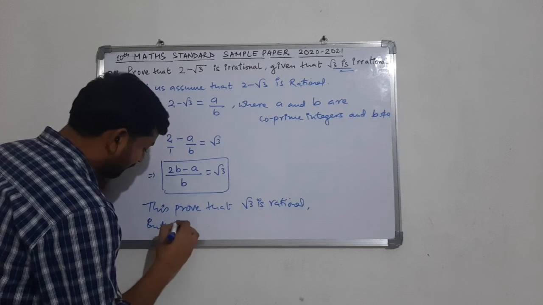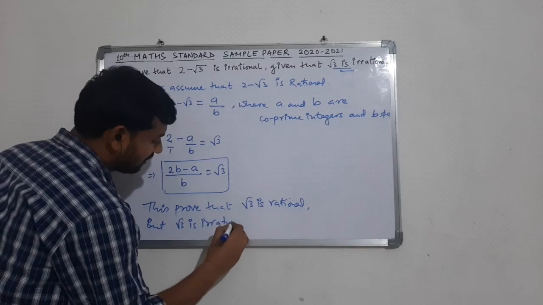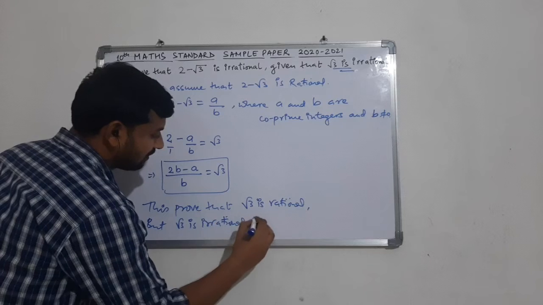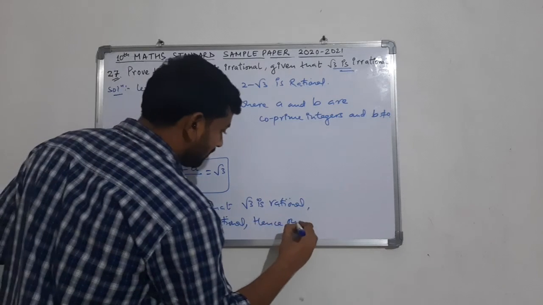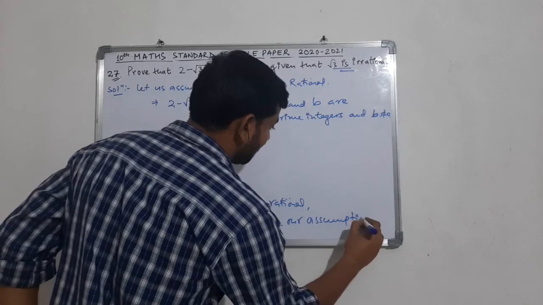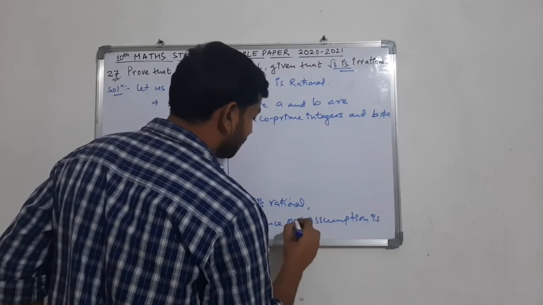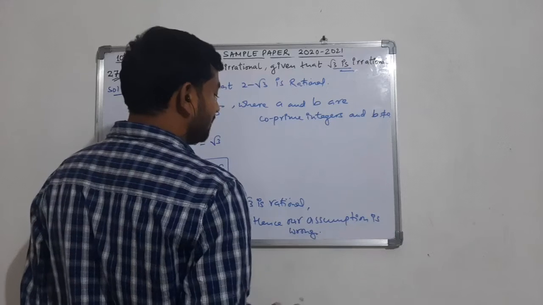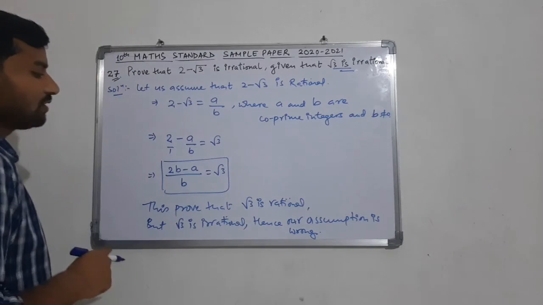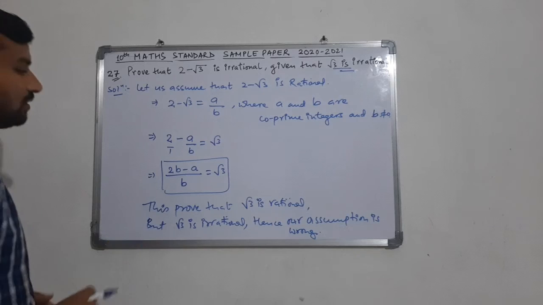But root 3 is irrational, hence our assumption is wrong. This contradiction came because the assumption we made is wrong. So our assumption is wrong, hence 2 minus root 3 is irrational. So this is how we solve it.